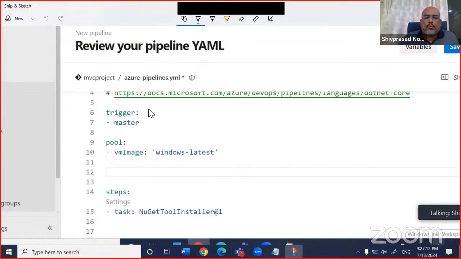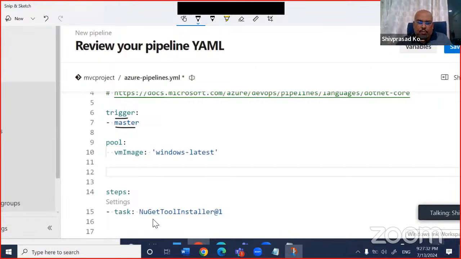You can see here, when should this YAML pipeline start? It should start as soon as I check in to the master branch. So you can see there is a trigger saying if you check in to the master branch. In case you want to check in to some other branch, then you have to give the branch name here.